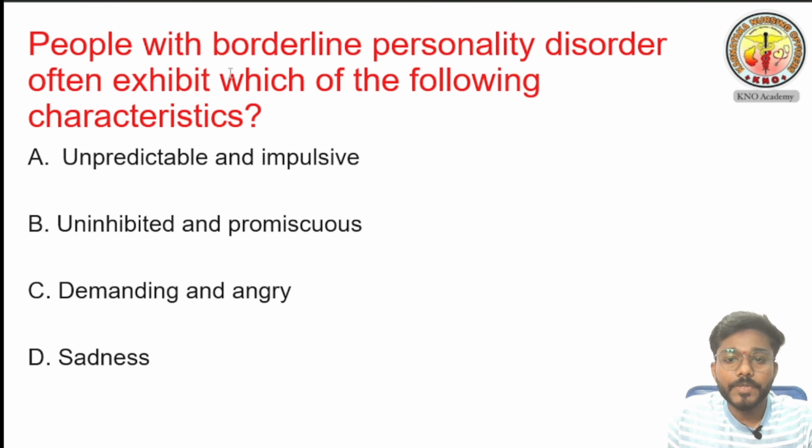People with a borderline personality disorder often exhibit which of the following characteristics? Option A, unpredictable and impulsive, option B, uninhibited and promiscuous, option C, demanding and angry, option D, sadness. Mark your answer. We will discuss the answer later.